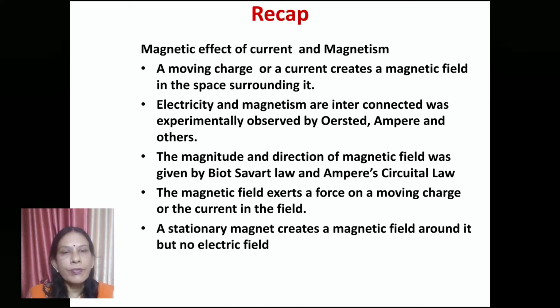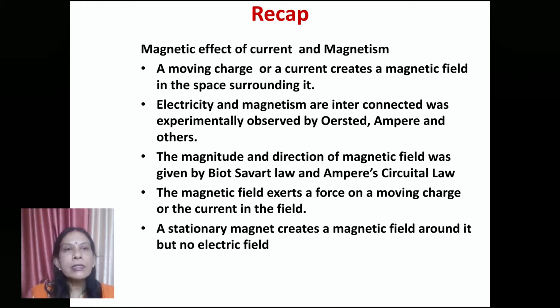Now, before starting the topic, let's recall what you have learned earlier in the previous chapter. In the magnetic effect of current and magnetism, you learned that a moving charge or current creates a magnetic field in the space surrounding it.